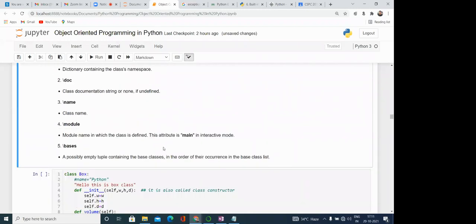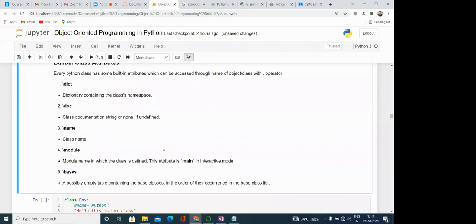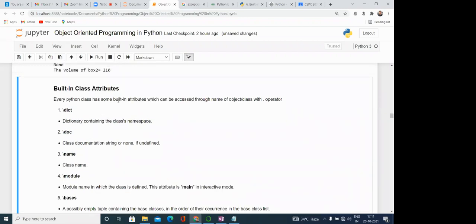Now some attributes are there which are inbuilt. Basically, whatever class you are creating, in Python, like in Java, whatever class we are defining is a subclass of the Object class. In the same way, in case of Python, one base class is there, that is object. So there are some predefined attributes which contain the information of the classes. Every Python class has some built-in attributes which can be accessed through the name of the class with the dot operator.